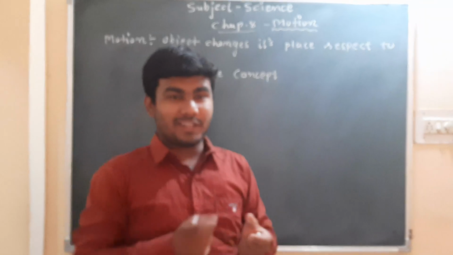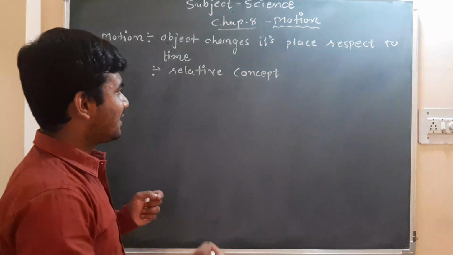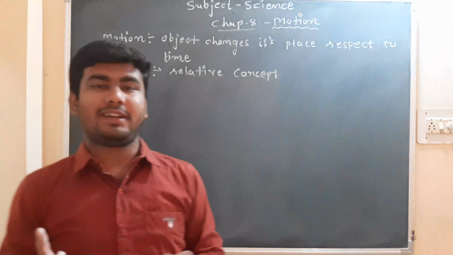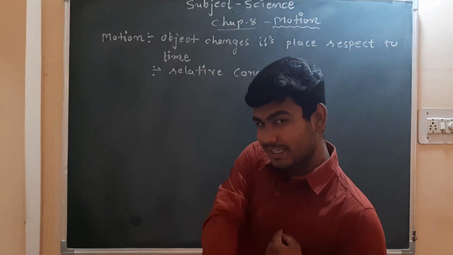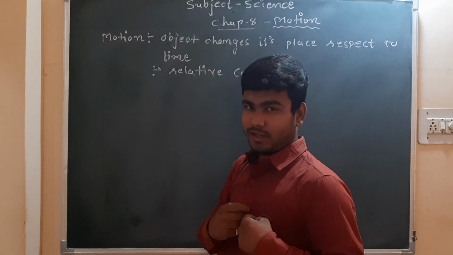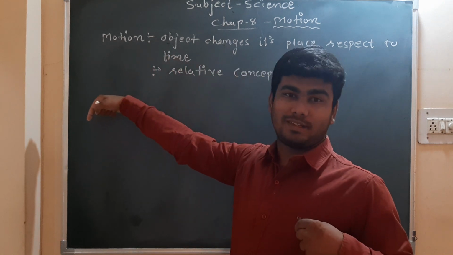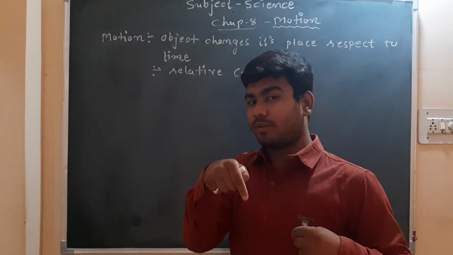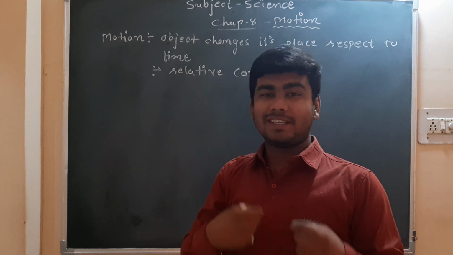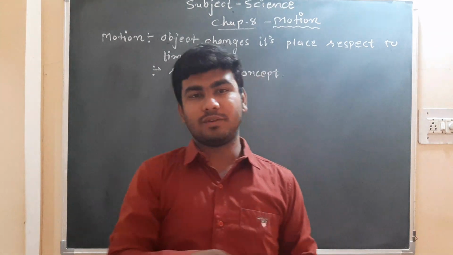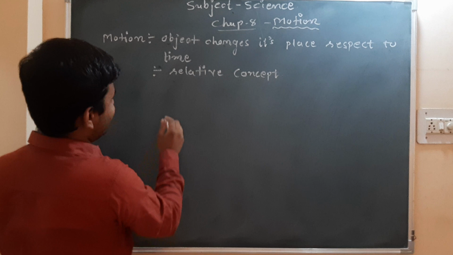So to decide whether the object is in motion or not, what is necessary? So simple, from where the observation is done, that is the necessary thing. As I observe the person sitting beside me, I have observed from this point, so in that case he is stationary. But for the person who is outside the bus and observes, he is in motion. So as the observation point changes, the concept of motion changes. So motion is one type of relative concept.